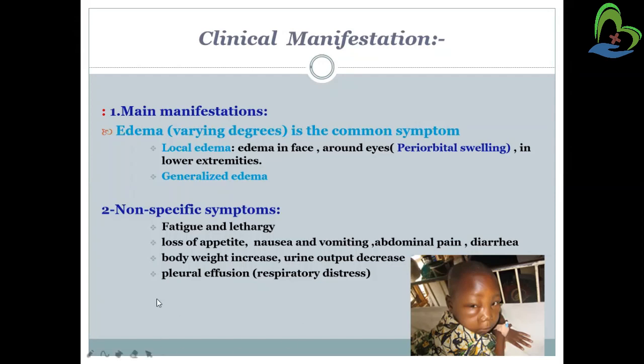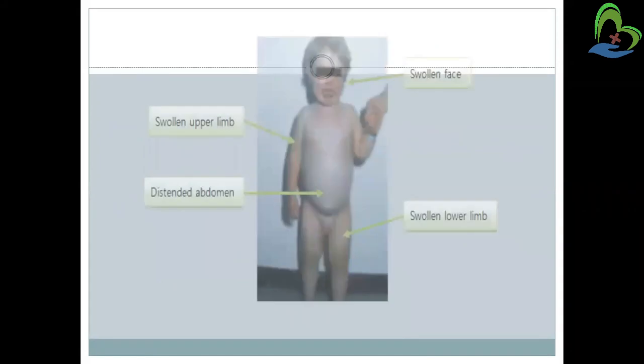Urine output will be decreased, that means oliguria will be there, and pleural effusion. Because of that, the person might have respiratory distress also. The person might have breathing difficulties or labored breathing if this nephrotic syndrome is not under control.